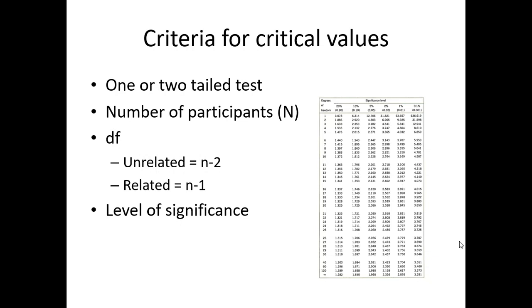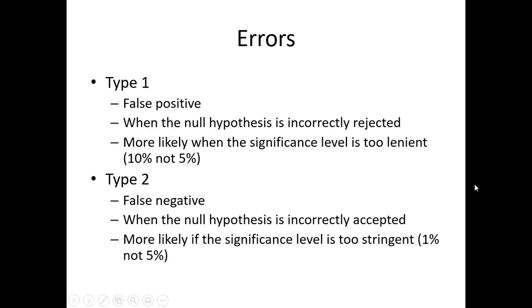You either need to have an N value or a degrees of freedom value when looking up a critical value table. You need to know whether you're looking at a 1 or a 2-tailed test, so whether it has a directional 1-tailed or a non-directional 2-tailed hypothesis. And you need to know what level of significance you're looking for. It will be 5% or 0.05 unless you are told otherwise.